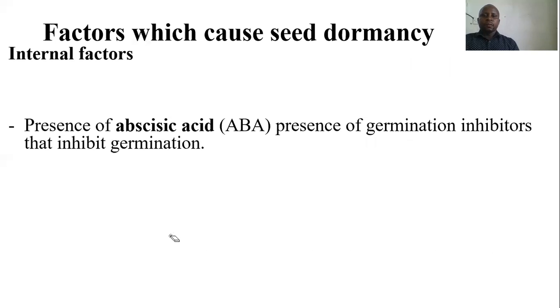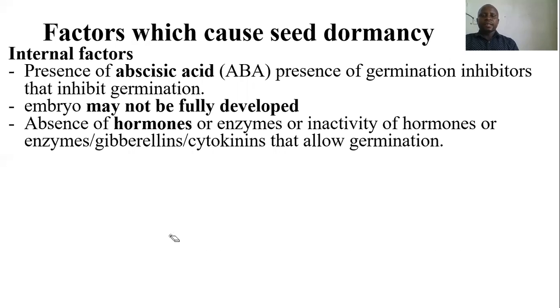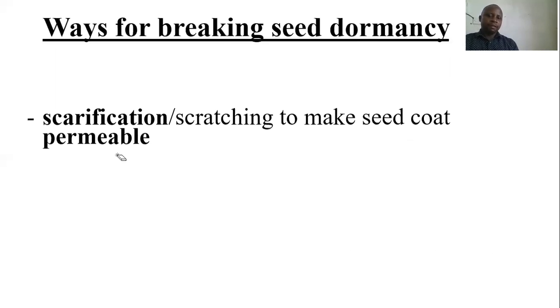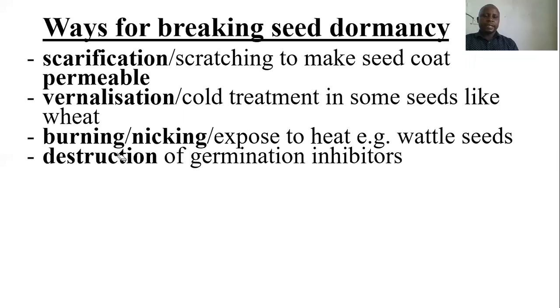So we have highlighted and have said that seed dormancy occurs due to some factors. Some of them are internal, others are external. And finally, we have talked about how to break seed dormancy, and I've given six points. One is scarification, scratching of the seed coat to make it permeable. I've talked about vernalization, that is treating the seeds to some cold conditions. This will trigger production of hormones, hence leading to germination.